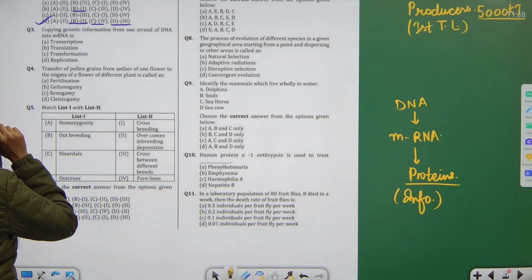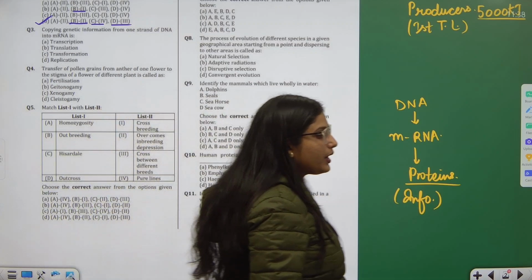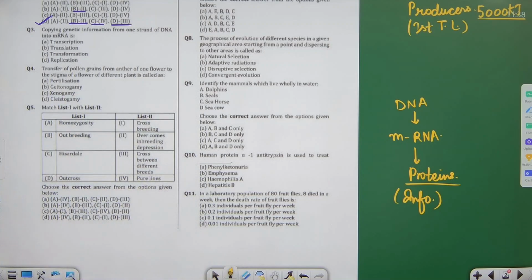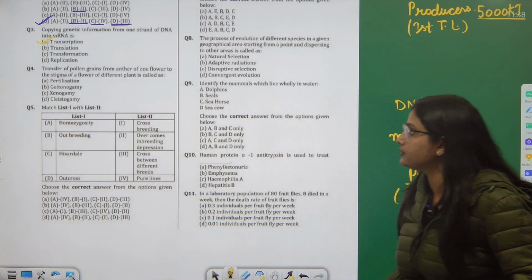So here, copying genetic information from one strand of DNA into mRNA, what can we name it as? Quickly, I just told you, what can we call it as? Transcription. Okay, so we have the first answer.